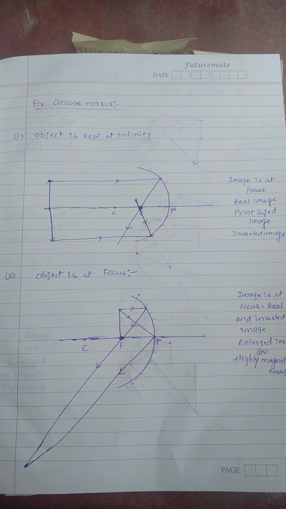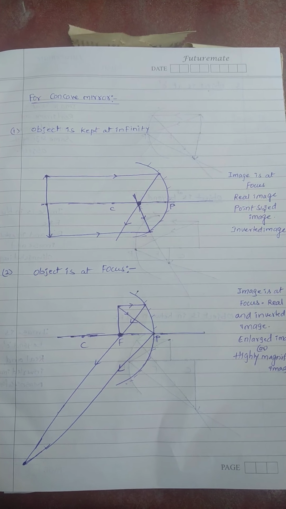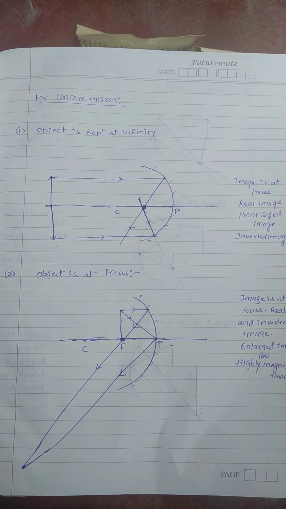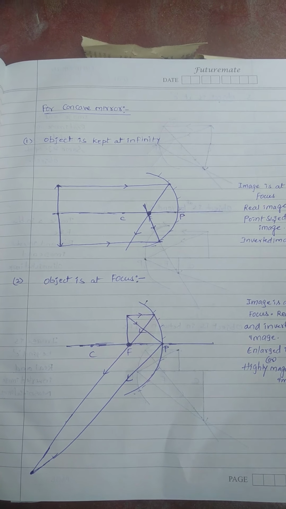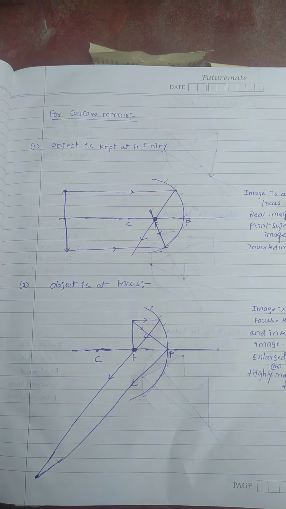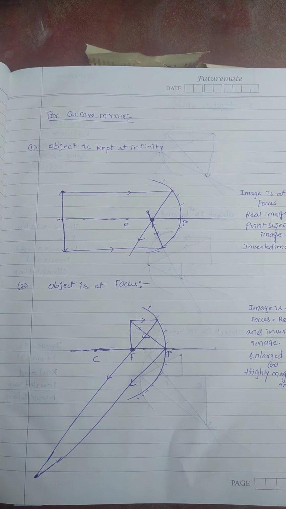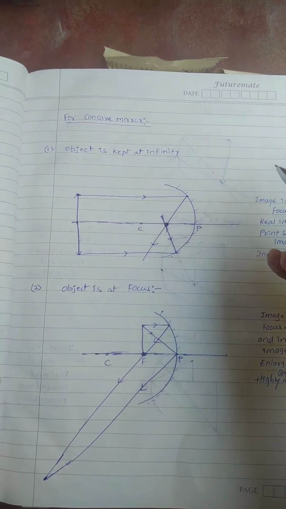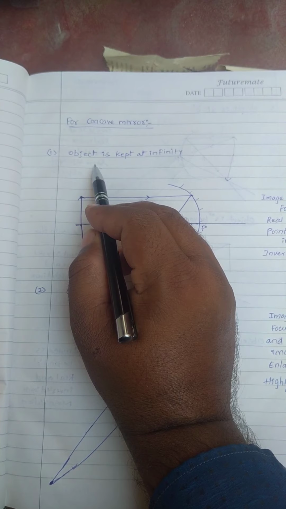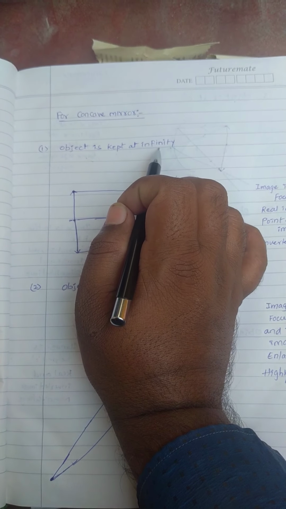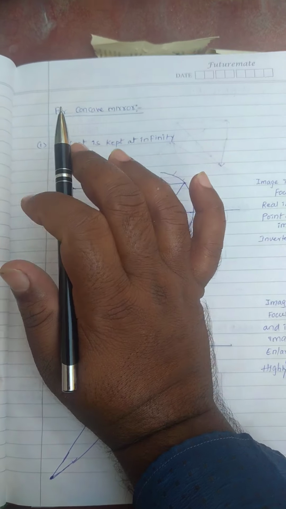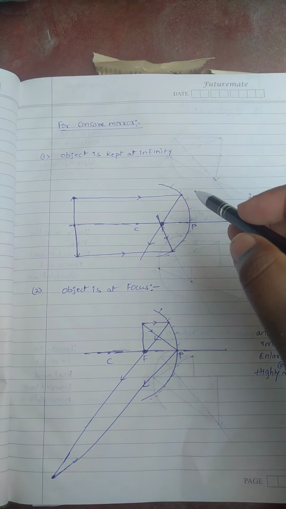Already we discussed image formation due to concave mirror. So within 2 minutes, again I recall these image formation due to concave mirror for different positions of the objects. So in case of concave mirror, the first one is object is kept at infinity. If the object is kept at infinity, where will the image be formed? Here is the question. For example, it is a concave mirror.